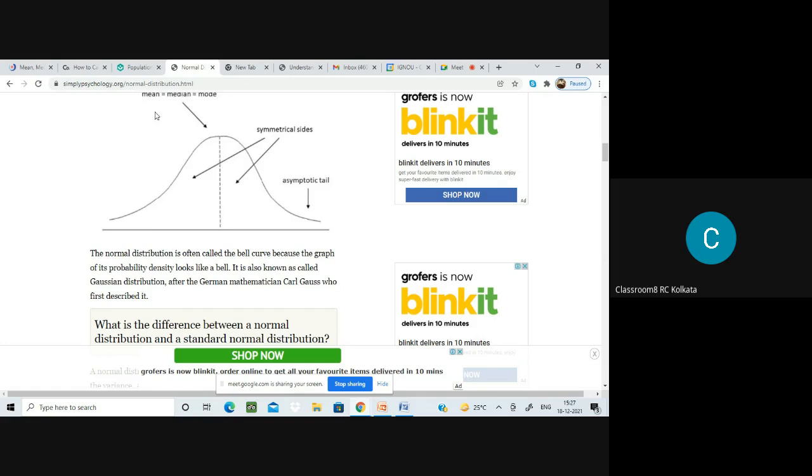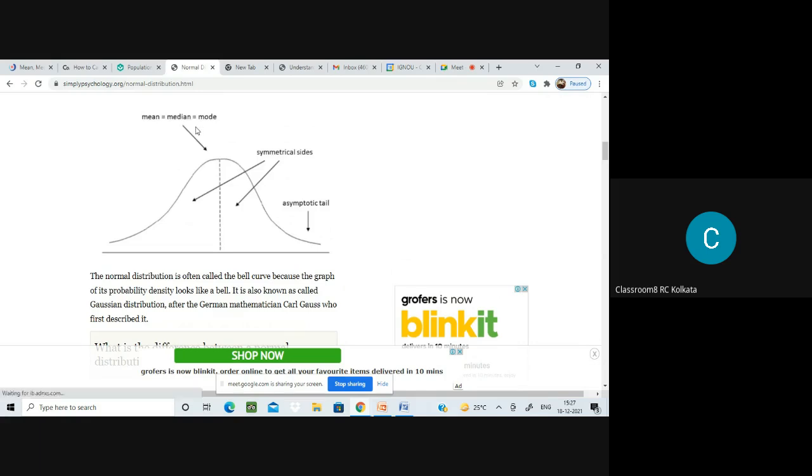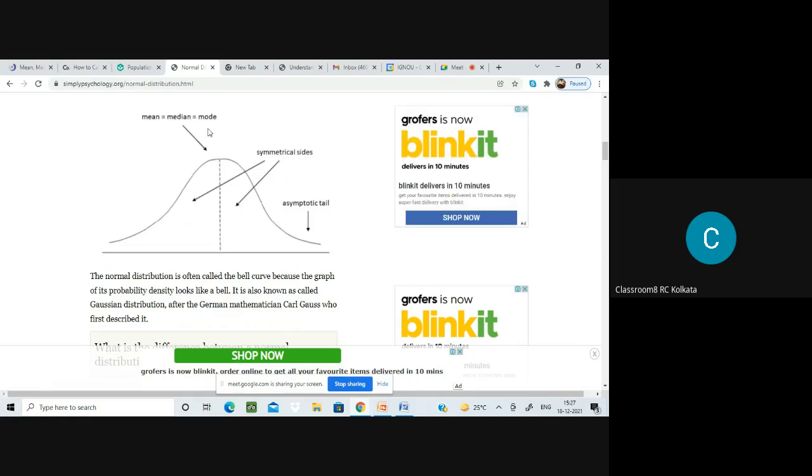And you see, in a normal distribution, as you know, mean equals median. This also I haven't told you: mean equals median equals mode. It has to be. There are 6 properties of a normal distribution curve. In the last class, one of you was asking me about a mesokurtic curve, which seems to be a little towards a normal distribution.